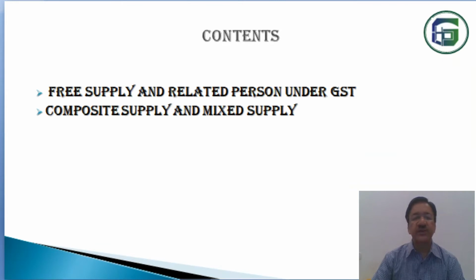In today's class, I will tell you about the free supply. Sometimes in GST, even without charging any price, free of cost, if you make a free supply, free sale, even then it may be liable to be taxed under GST. So the question of free supply normally comes in case of a related person. Whom do you give the free supply? Naturally to a related person. So who are the related persons and what is free supply?